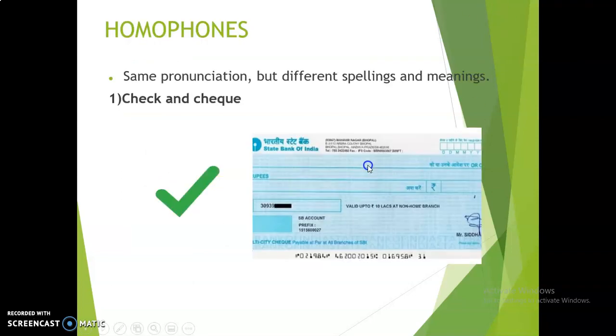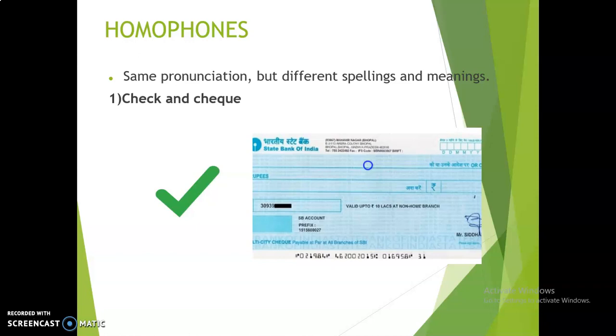Next, what are homophones? The words which have the same pronunciation but different spellings and meanings. For example, check: we have CHECK and CHEQUE. So what is check? It's just a tick mark.